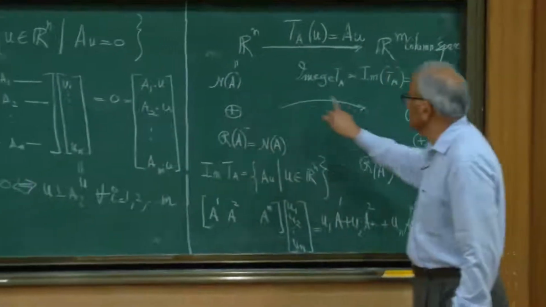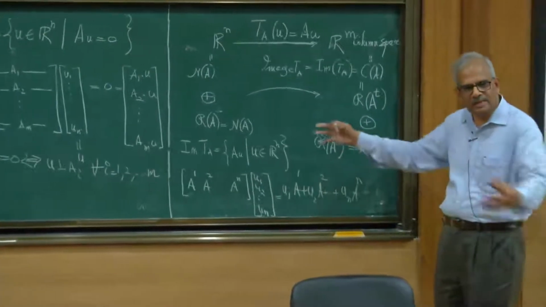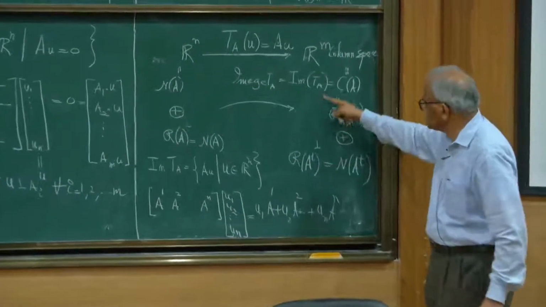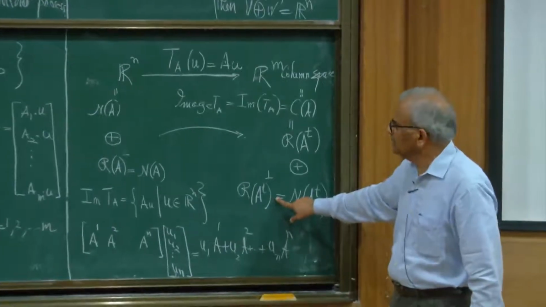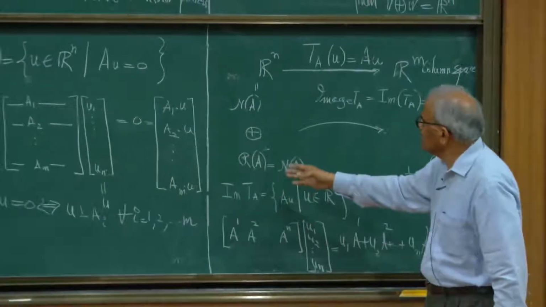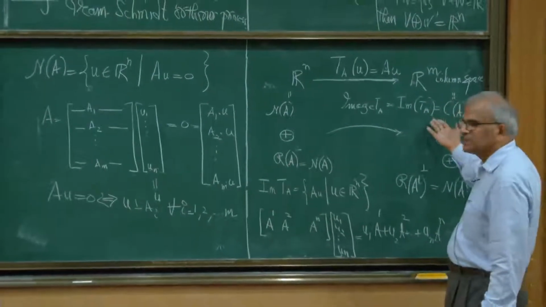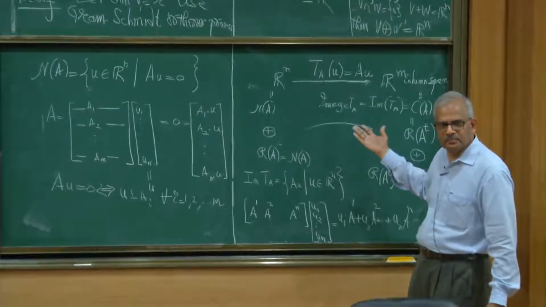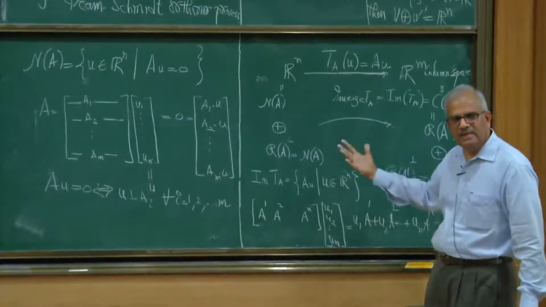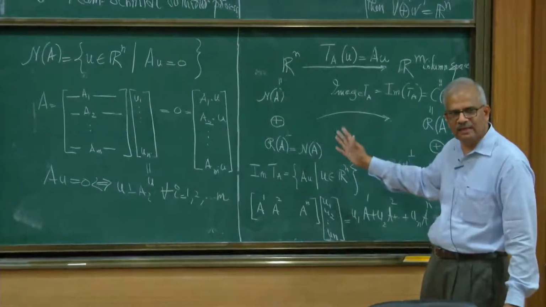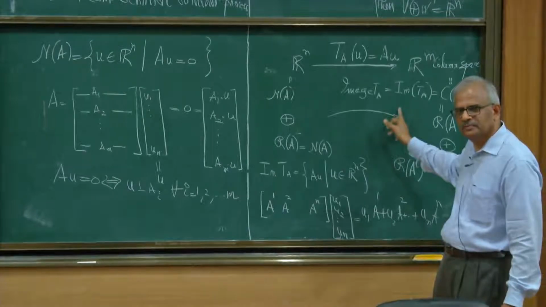Null space is mapped to the zero vector. It collapses to the zero vector, which is the intersection of these two. And what happens to the others? Other vectors will be mapped into the column space. All the images of all vectors under the action of A live inside the column space.